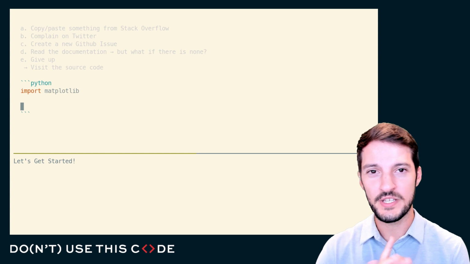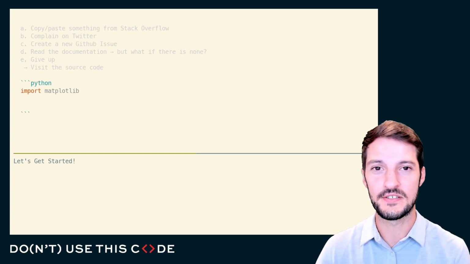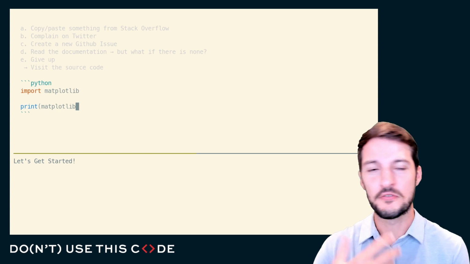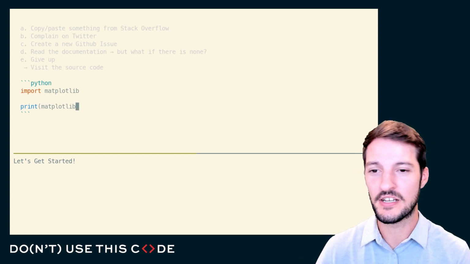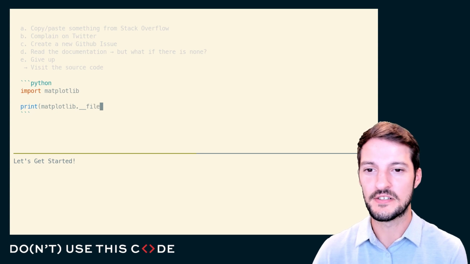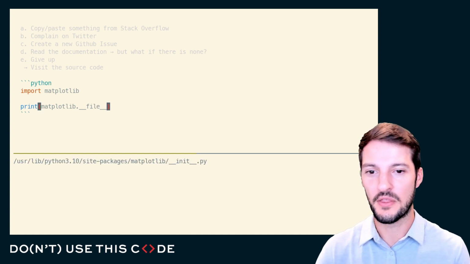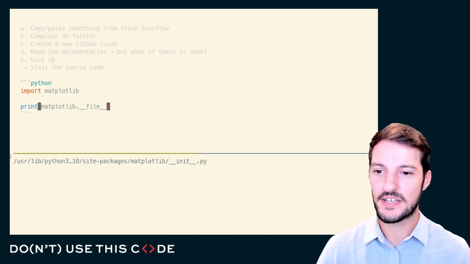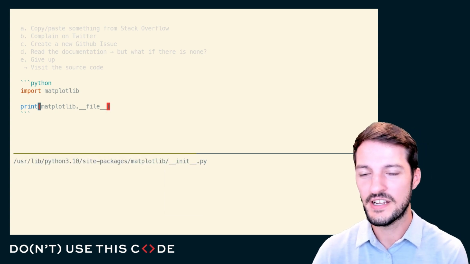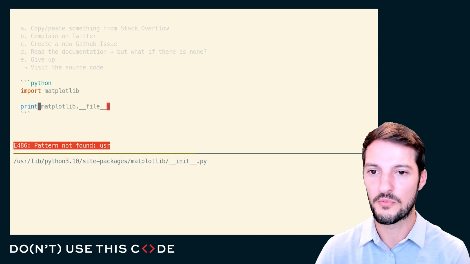Well, we can start by always visiting the source code. And to do that, I just need to either Google what their GitHub is and visit their GitHub, or I can find my local installation, figure out the path, and print out the file. And if I go ahead, I can take this file path, copy it here, and I can open it up for my own use.